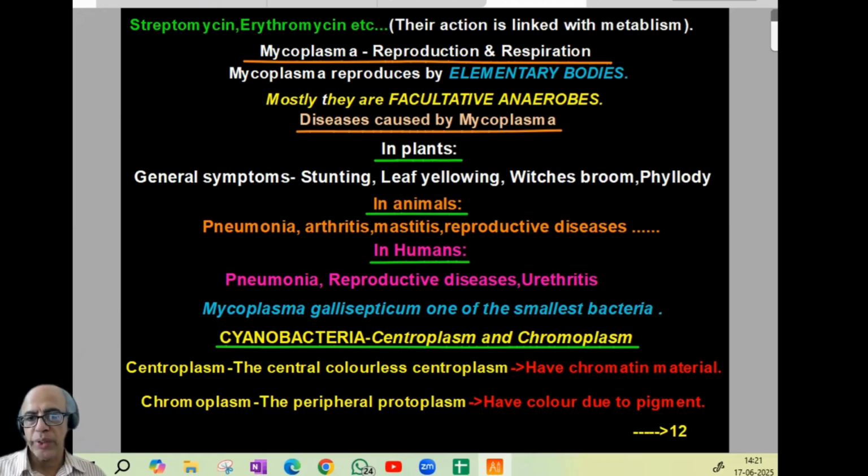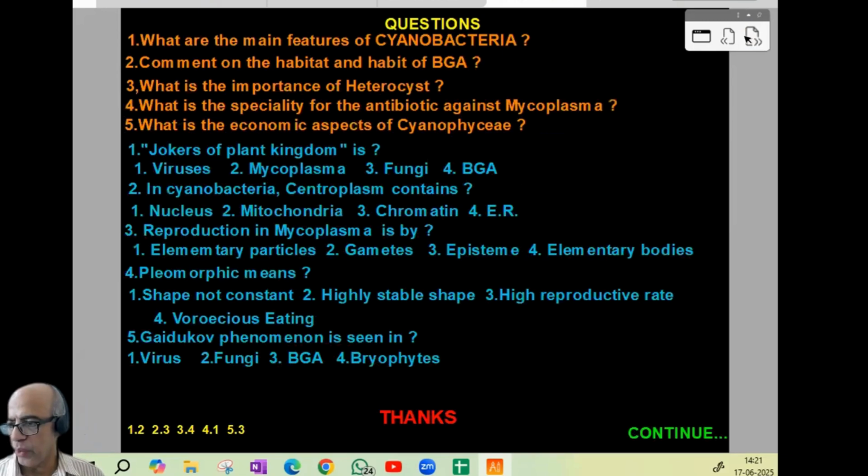Now, in cyanobacteria, two terms: one is called centroplasm, the other is called chromoplasm. Centroplasm means central, colorless, having chromatin material. Chromoplasm means peripheral protoplasm, having color due to pigment. And after that, 5 theory questions, 5 NEET model questions with the key.